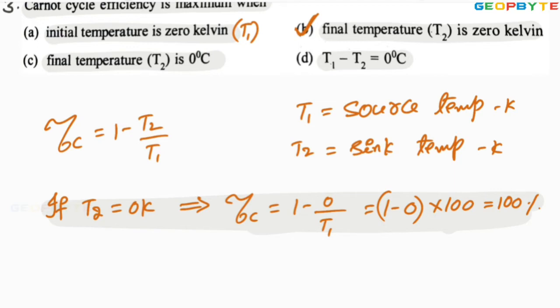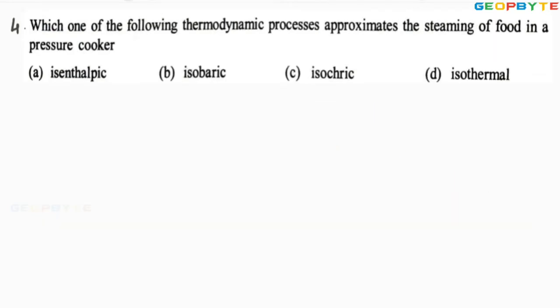Let us take another problem. Look at the fourth problem. Which one of the following thermodynamic processes approximates the steaming of food in a pressure cooker? Steaming of the food means boiling of the food in the pressure cooker, which generally happens at constant volume. The constant volume process can also be called an isochoric process or isometric process.